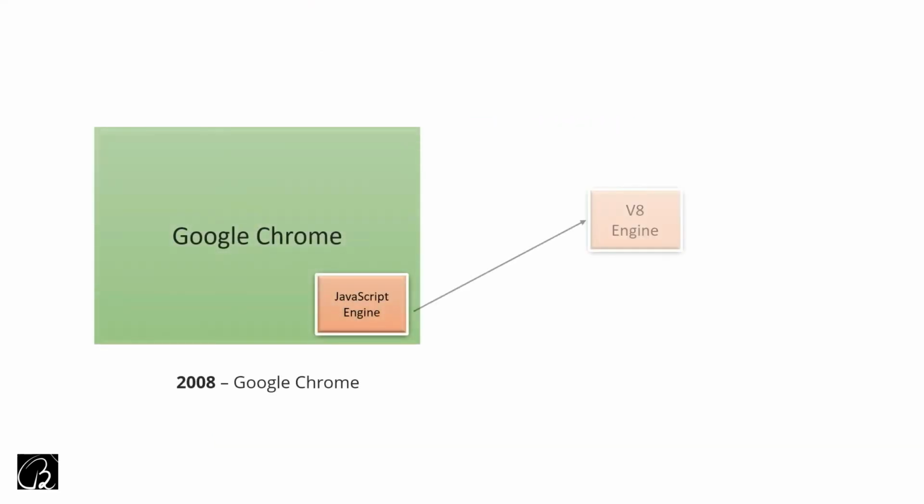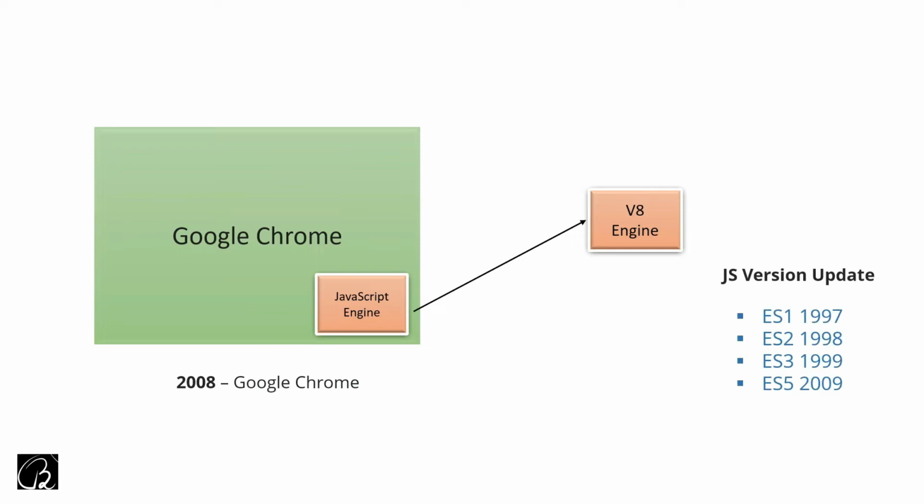The JavaScript engine inside Google Chrome is called the V8 engine. Just keep this word in your mind; we are going to use it later. That was in 2008. Parallelly, we were getting JavaScript version updates: ES1 in 1997, ES2 in 1998, and ECMAScript 5 in 2009. ECMAScript 5 was quite a big update, and if you know ECMAScript 5, you can say you know the basics of JavaScript. So on the left-hand side we had a powerful, popular web browser and a powerful JavaScript engine, and on the right-hand side we have a version update, that is ES5.